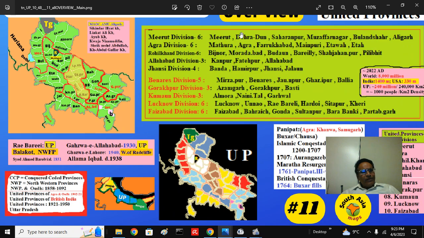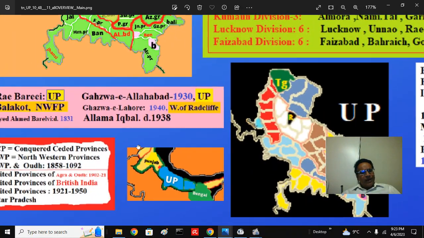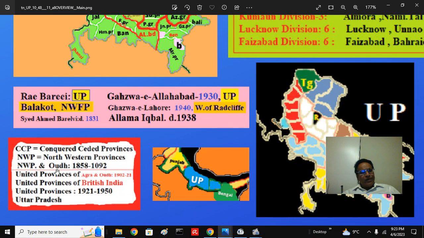And how these United Provinces' names metamorphosed, I will cover in other presentations. I will not talk about it here because it will take more time. Suffice to say, after the Rohillas, the Marathas, the Gurkhas, this land area is called conquered areas and ceded areas. Conquered by the East India Company Bahadur, ceded to the East India Company Bahadur. That is the predecessor of UP.